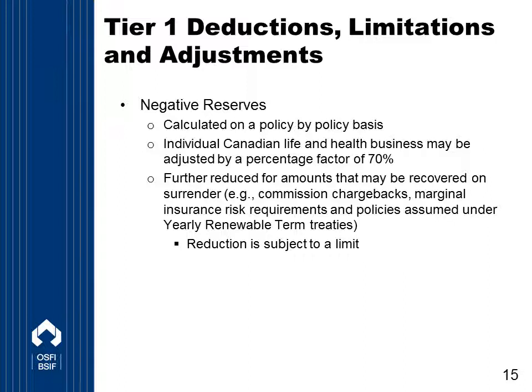For example, the LICAT outlines these as commission chargebacks, marginal insurance risk requirements, and policies assumed under yearly renewable term, or YRT, treaties. These deduction offsets, however, are subject to a limit, and this limit is outlined in section 2.1.2.9 of the LICAT guideline.